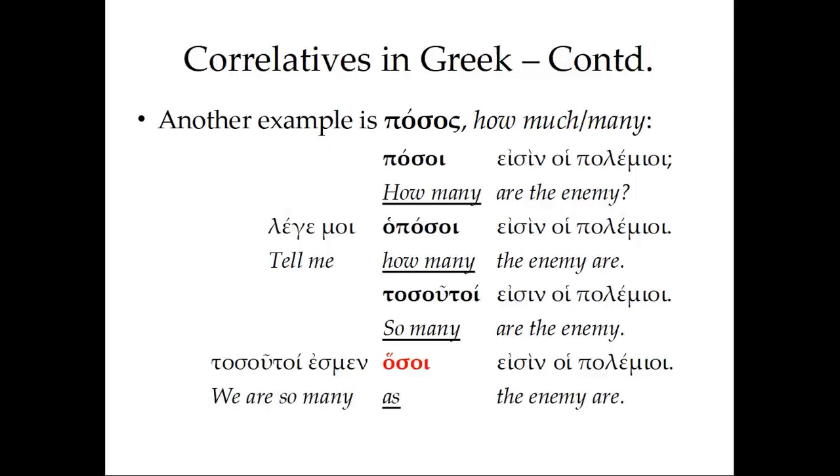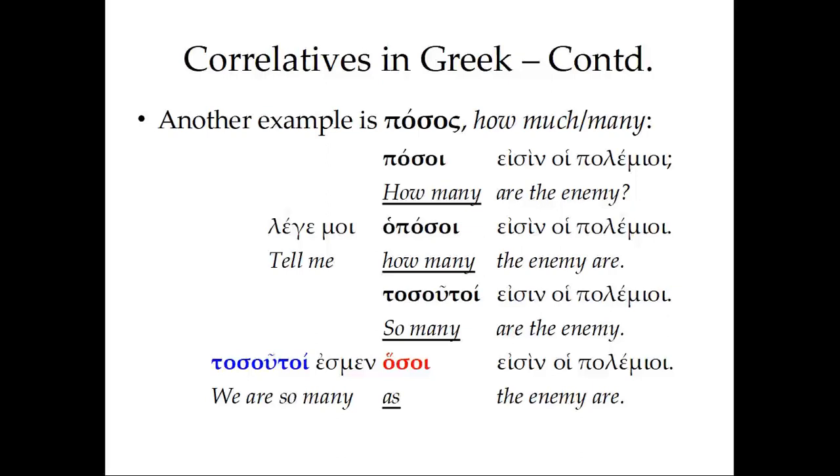Literally, we are so many. Tosoutoi esmen. Esmen is the first person plural of I am. We are so many as hosoi, the enemy are esin hoi polemioi. The thing to notice here is that we actually have two correlatives being used, forms of tosoutos and hosos, both calling attention to the number, in the singular, the amount of the thing we're talking about. And these two words are words we often see working together, so often correlatives support each other.